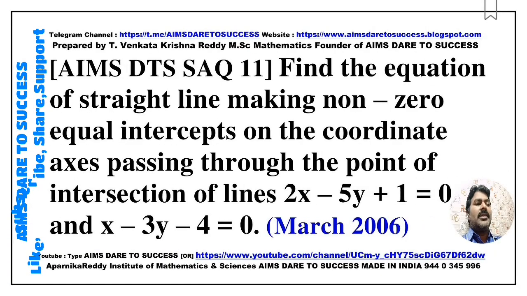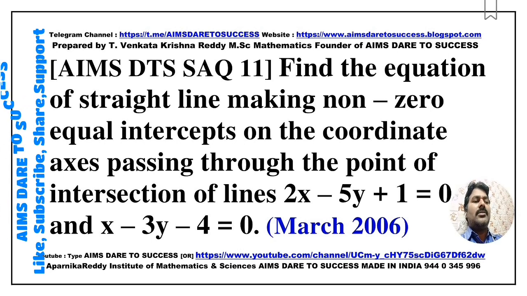Next SAQ 11. Find the equation of the straight line making non-zero equal intercepts on the coordinate axes and passing through the point of intersection of the lines 2x - 5y + 1 = 0 and x - 3y + 4 = 0. This question came from March 2006.